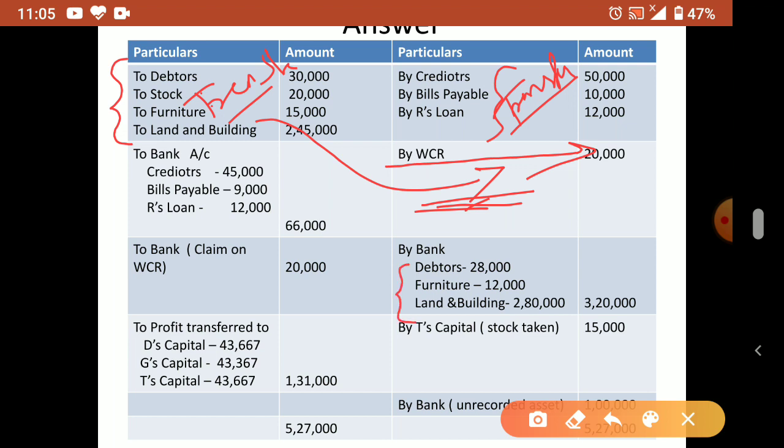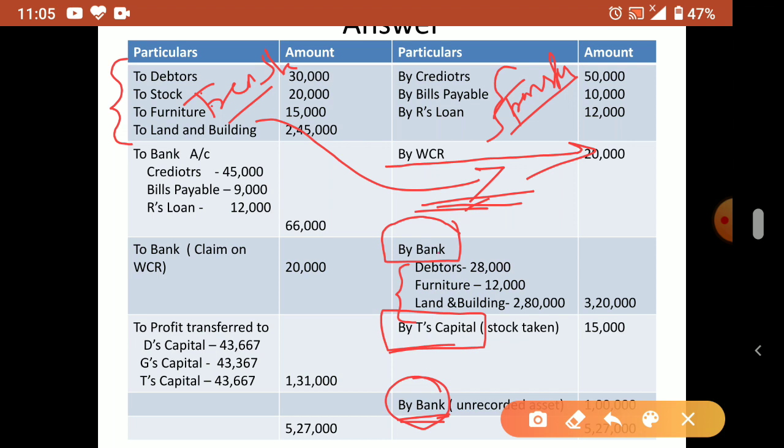Now these assets we sold in the market, that is why three items we sold. So by bank, and this item also we sold, unrecorded asset, that is why by bank. Understood? So whenever we sell, we have to write by bank. If the partner has taken away any asset, then we have to write by T's capital account. Means इसमें T है. So instead of bank, you have to write T's capital account.